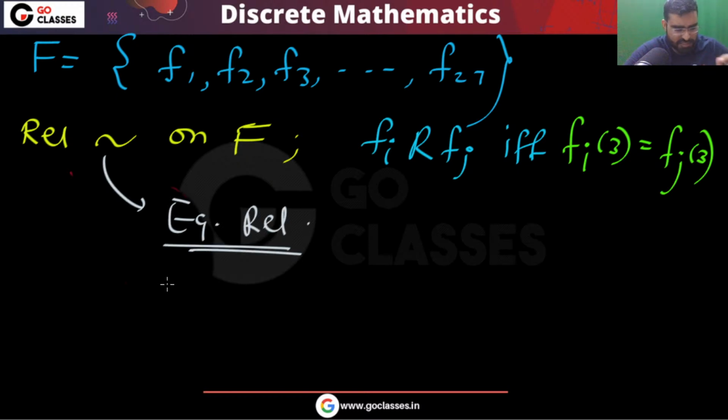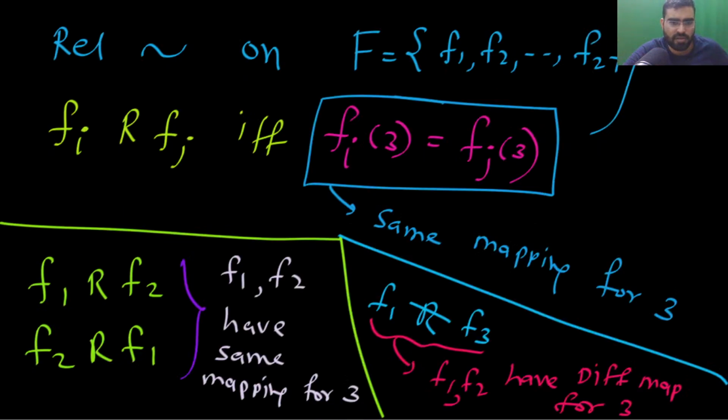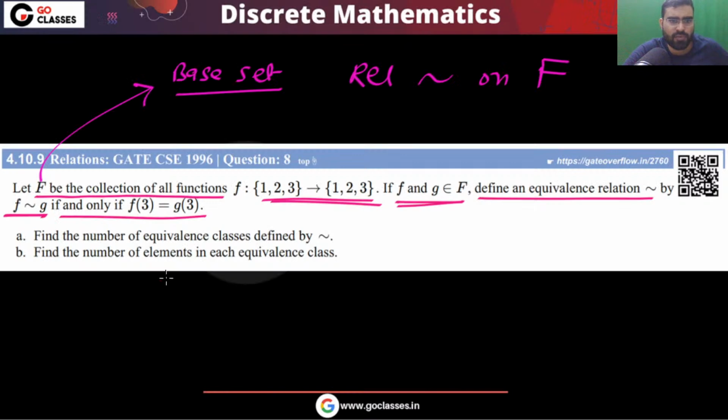Understood the question? Can I say you understood the question carefully? Is this crystal clear, what the question is asking and talking about? What is the base set? On which set are you defining the relation? You are defining the relation on capital F. Okay. So is this clear? Now solve the remaining part. Give me one minute. You solve the remaining part.